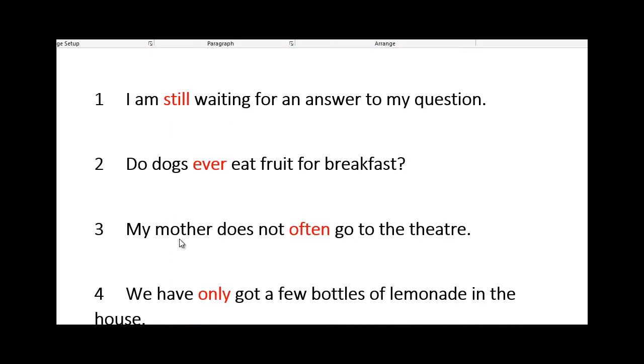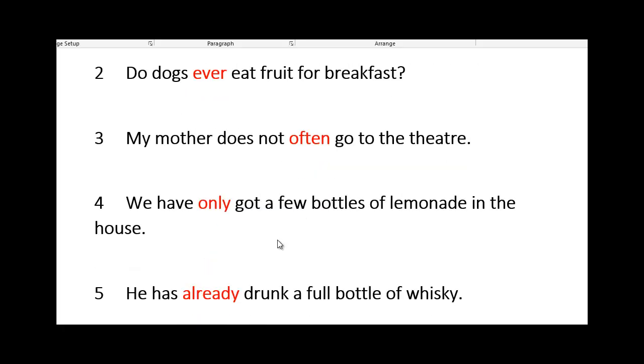My mother does not often go to the theater. Do is a helping verb, as we can see in the question. Does or does not, and go: helping verb and go. And here we have often as an adverb. We have only got a few bottles of lemonade in the house. Have and then got. Between them we have an adverb, which is only.